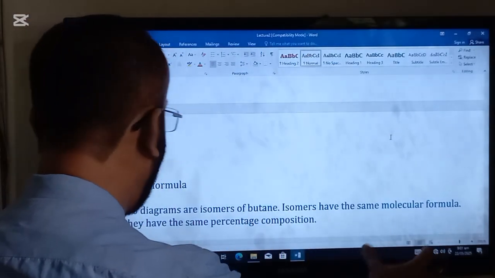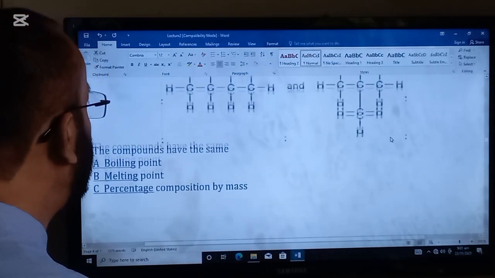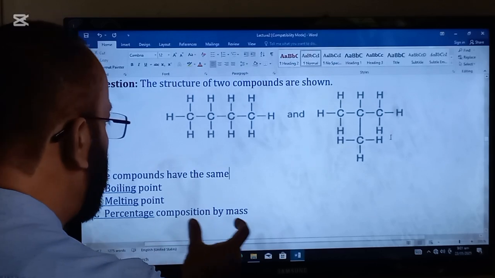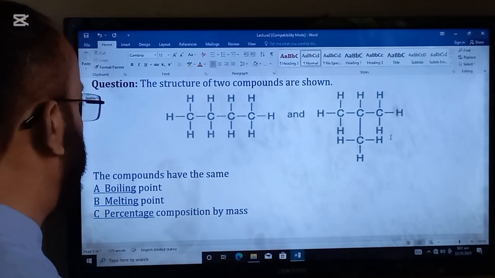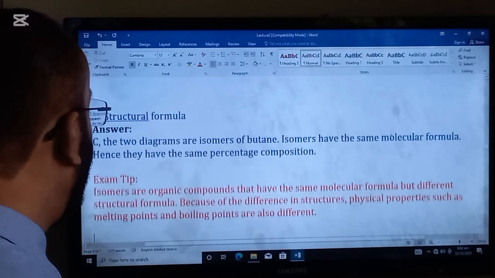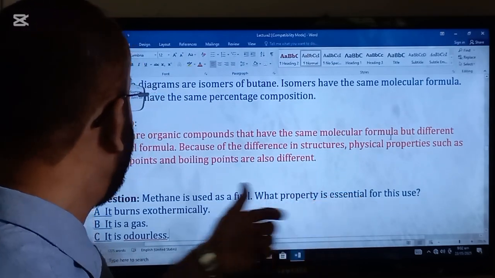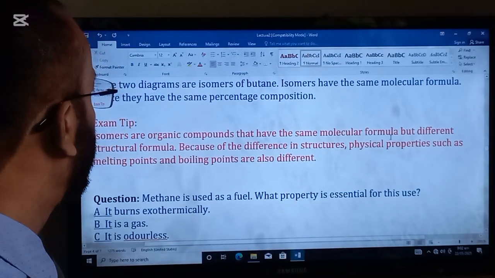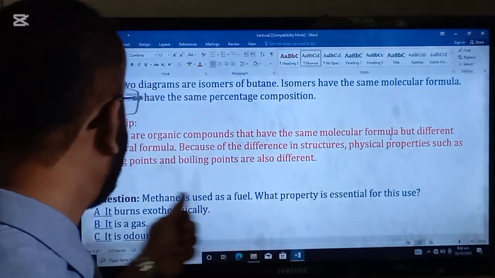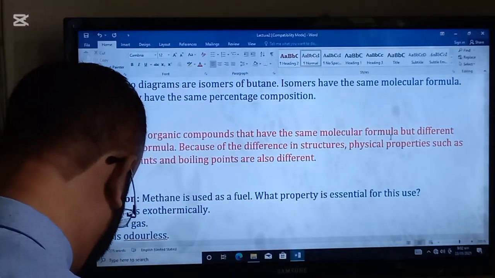Isomers have the same molecular formula, hence they have the same percentage composition. Because they have the same molecular formula, the percentage composition by mass is the same. This is the key point for you. Isomers are organic compounds that have the same molecular formula but different structural formulae. Because of the difference in these structures, physical properties such as melting points and boiling points are also different.